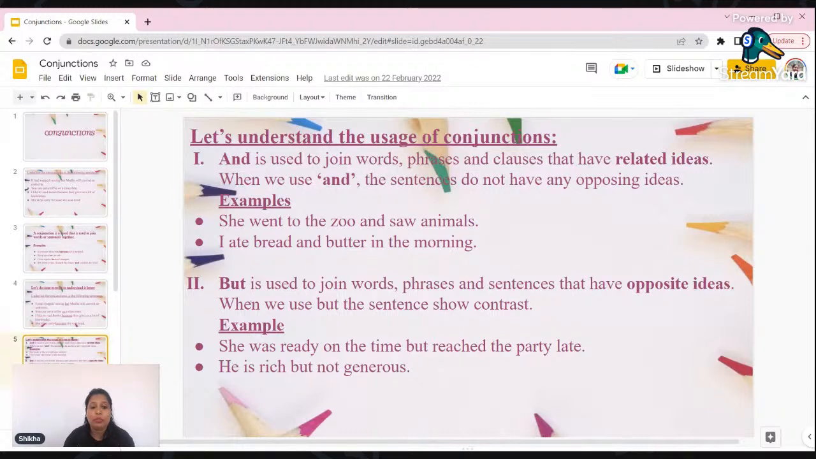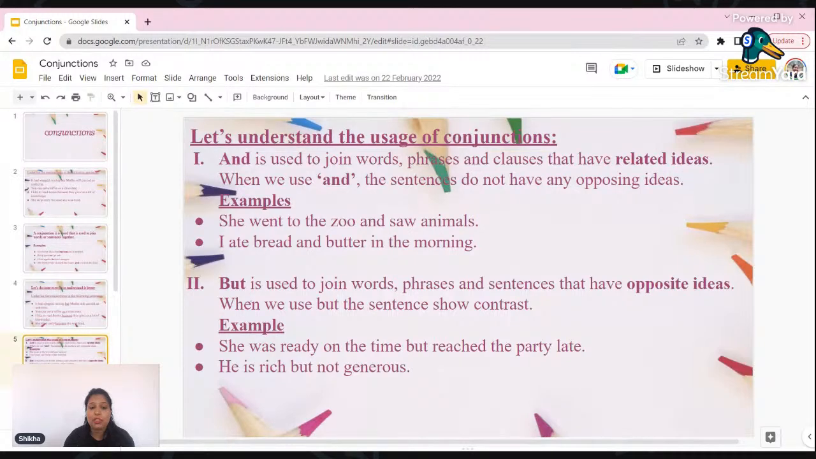So, she went to the zoo and saw animals. In the same way, I ate bread and butter in the morning. With bread we are definitely going to eat butter. We ate bread and butter in the morning. Then the usage of "but". "But" is used to join words, phrases and sentences that have opposite ideas. So you have to remember, whenever you have some opposite ideas and you want to join them in the same sentence, you have to use the conjunction "but".